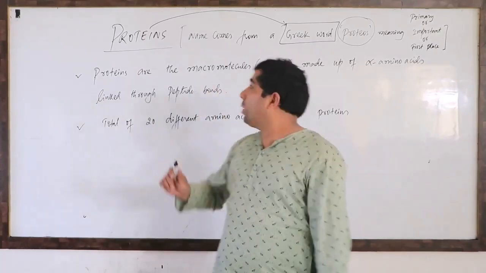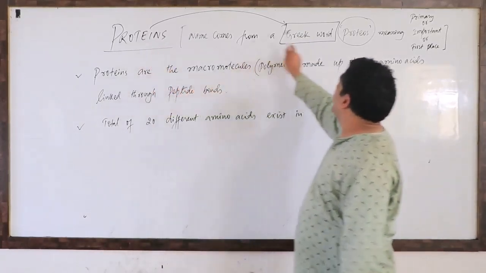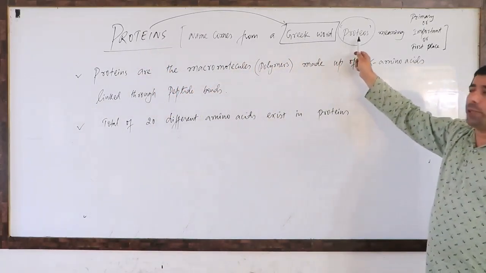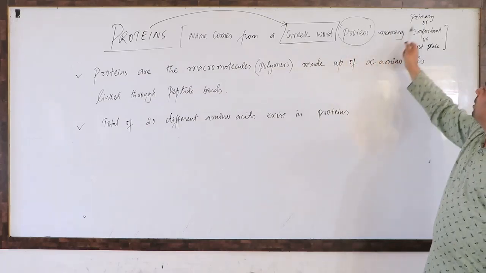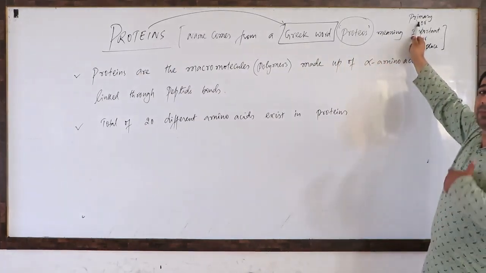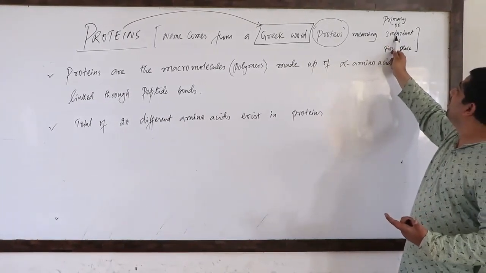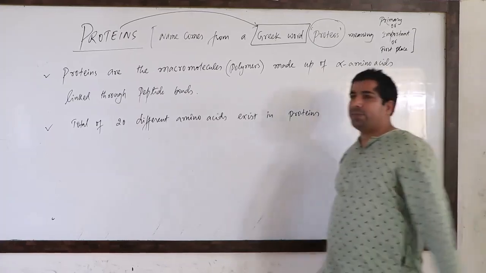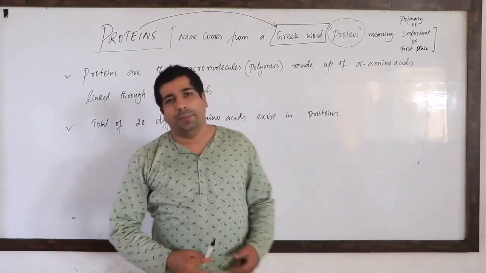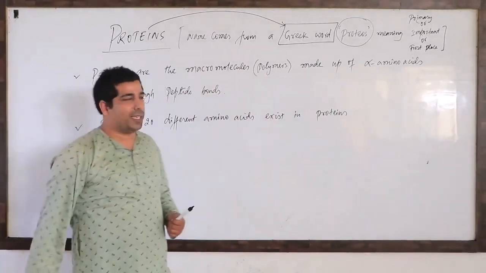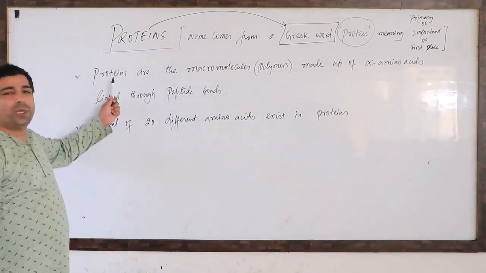So what do you mean by protein? It comes from a Greek word called proteus, meaning primary. It has a primary importance, first importance. Important or first place? So proteins are important, in a nutshell. What are proteins actually?